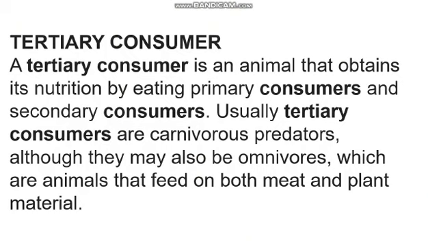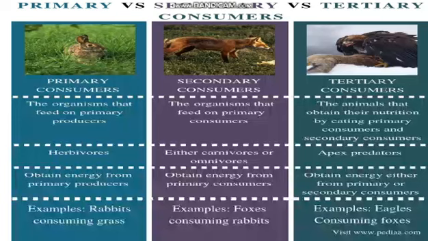So they are saying that the tertiary consumer can eat primary consumers and can eat secondary consumers as well. They are trying to say that they can eat herbivores, and they can eat the carnivores as well. So they can eat both, and they are predators, but they can be omnivores as well. So let's see what are the differences between them. So primary, secondary versus tertiary.